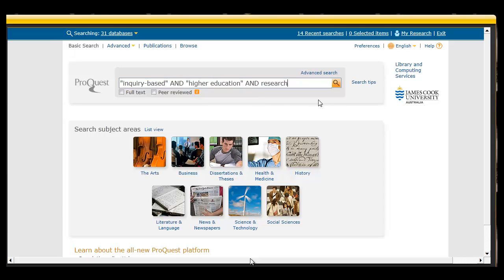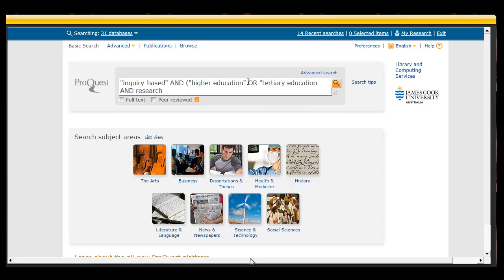Now looking at that, I might also use a synonym or an alternative term to higher education, so I'll key in the Boolean operator OR, and I might use "tertiary education" as a similar term, and put it in brackets. Alright, let's search and see how many we get.